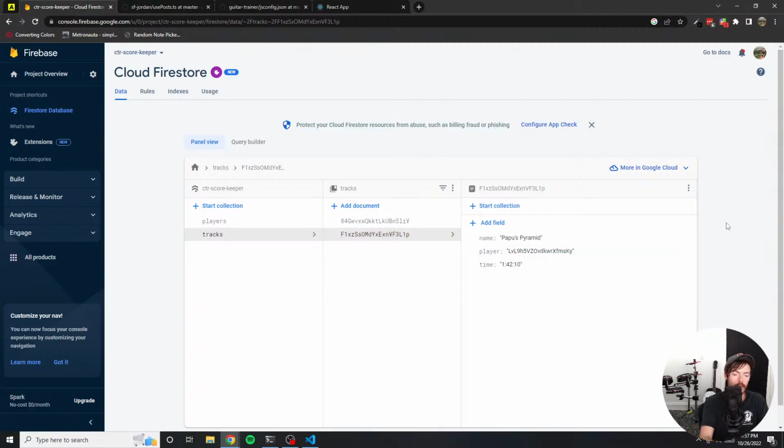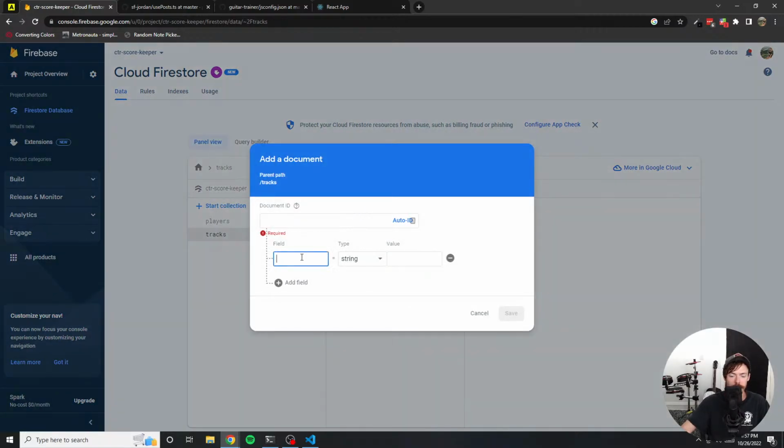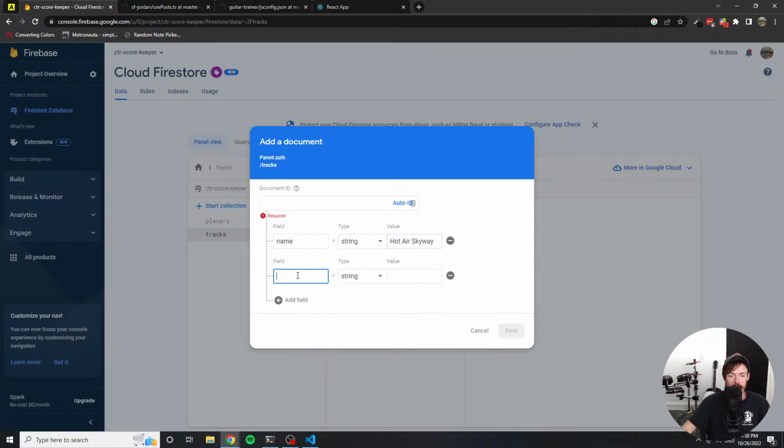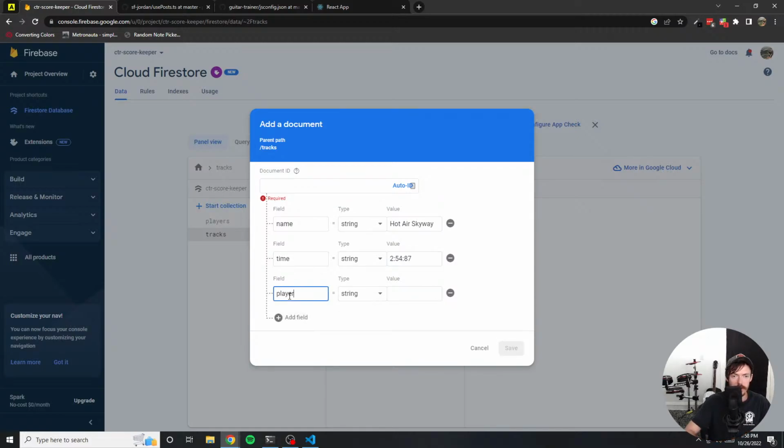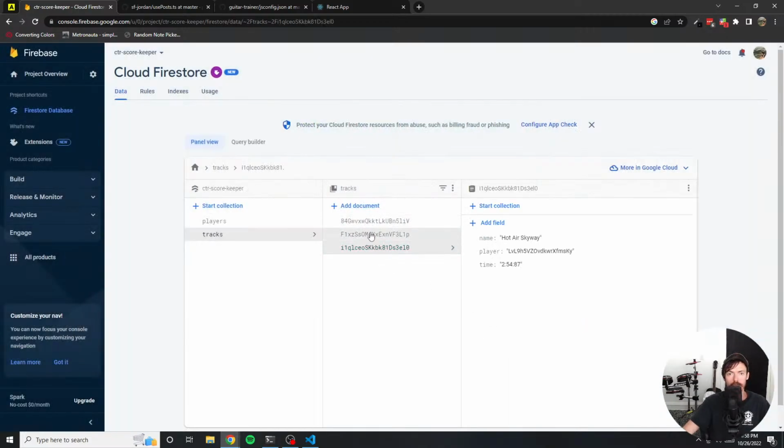I think I can add one more, which is going to be Hot Air Skyway. Let me scroll up. There we go. Here's the record for Hot Air Skyway. So I'm going to add one more document for the tracks. The name is Hot Air Skyway. The time is actually 2:54:87. And the player is Will, so that's his ID. And let's auto ID this document. And now we have 3 tracks.